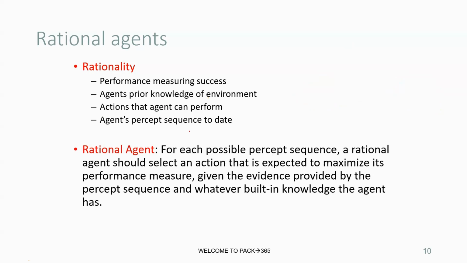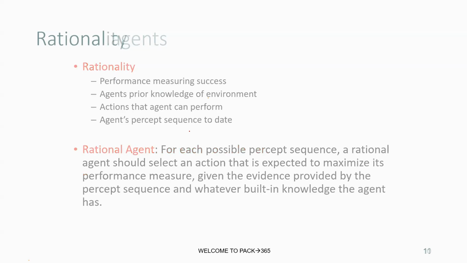So we have rationality and the rational agent. Rationality involves a performance measure and knowledge of the environment. For each possible percept sequence, a rational agent should select an action that is expected to maximize its performance measure, given the evidence provided by the percept sequence and whatever built-in knowledge the agent has.